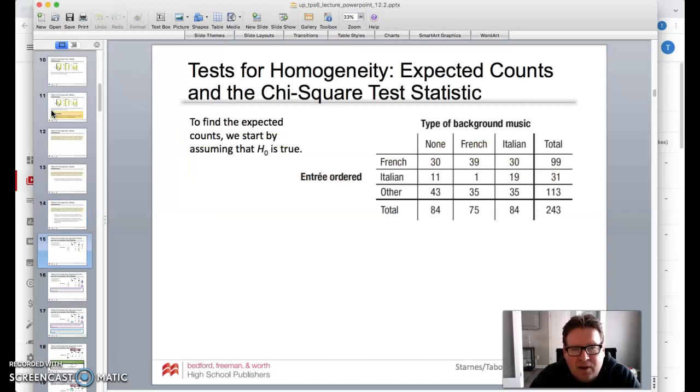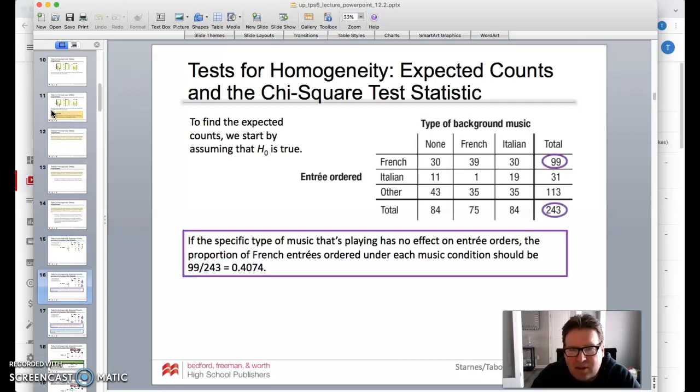Okay, so here we are. Again, we're going to try to find the expected counts. We're going to start by assuming that the null hypothesis is true. So the specific type of music that's playing has no effect on entree orders. The proportion of French entrees ordered under each music condition should be, according to French, 99 out of 243, which is 0.4074. So that should be that proportion.